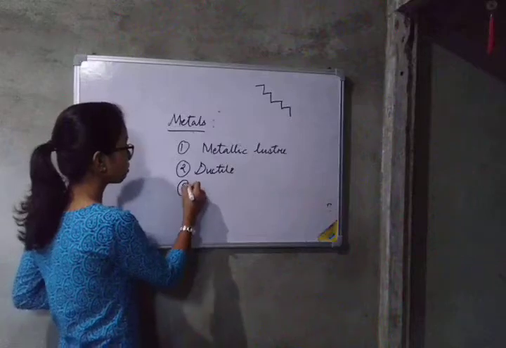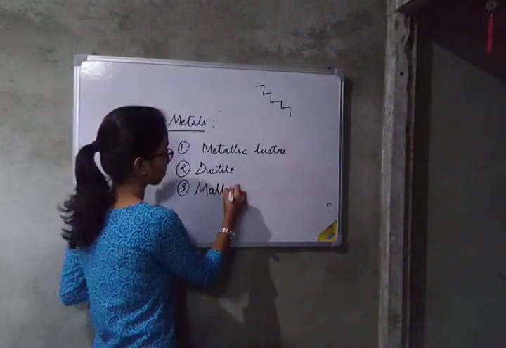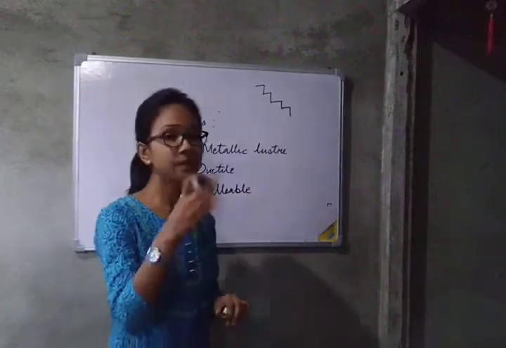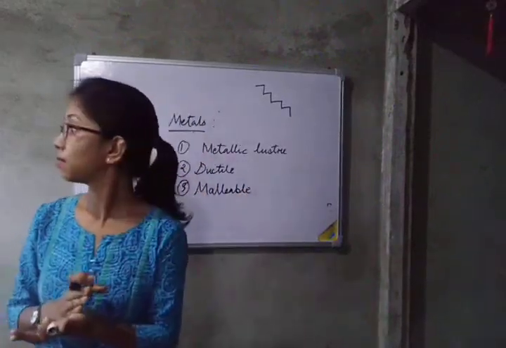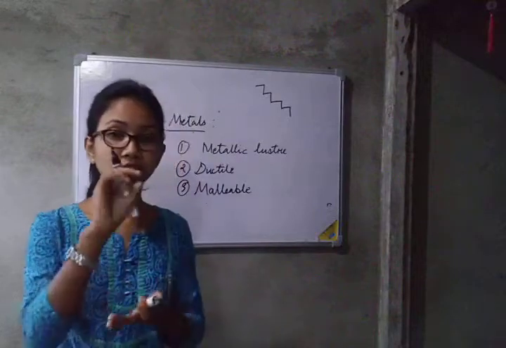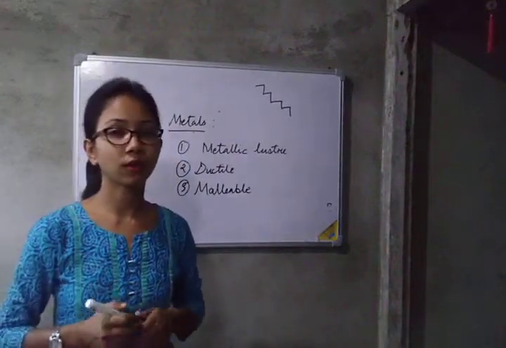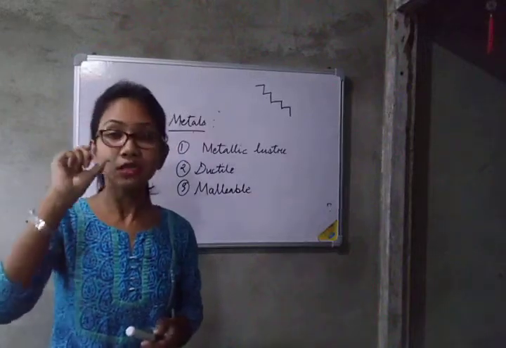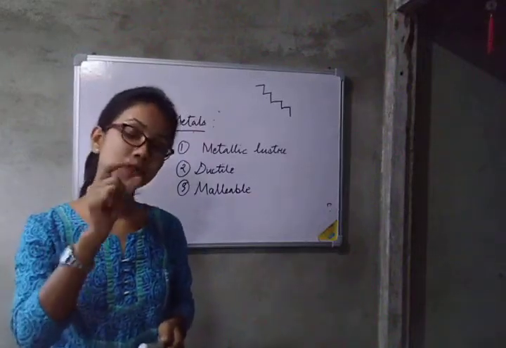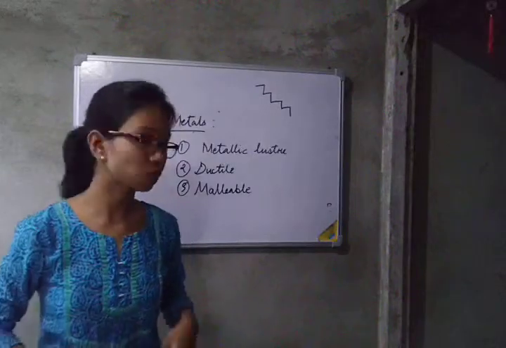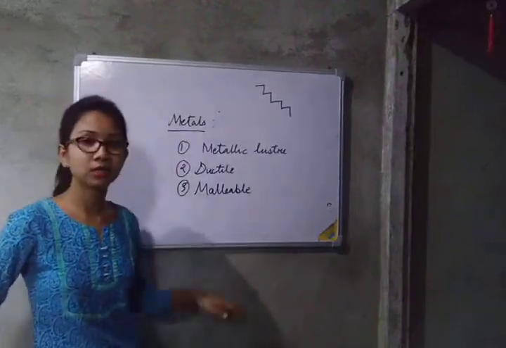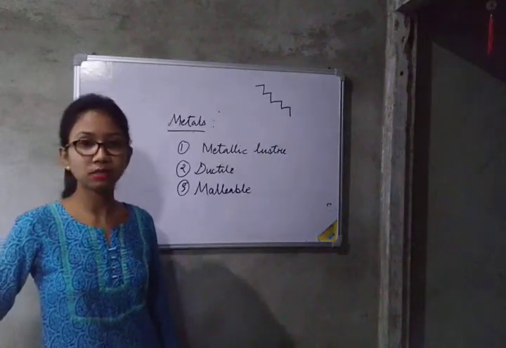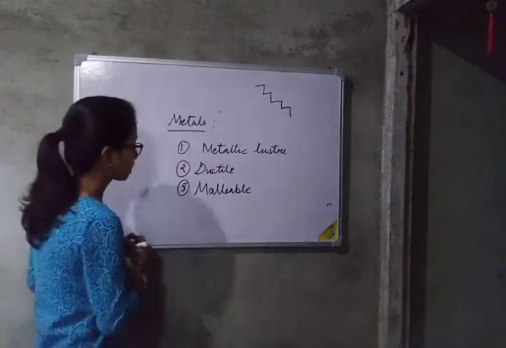Next we can see they are malleable. Malleable means what? We can beat these metals into thin sheets. Like gold, whenever hammering is done, it can be hammered into thin sheets. That property is known as malleability, and those which possess this property are known as malleable substances. So metals are malleable.